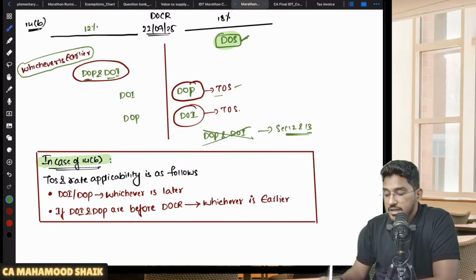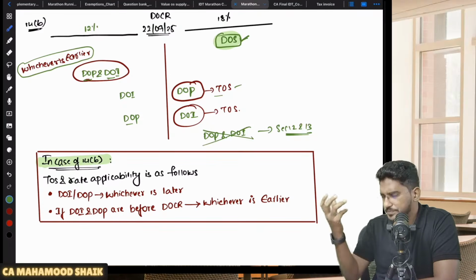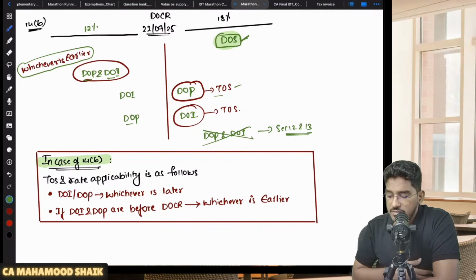Sir, the date of supply is later, and I have given the invoice also later, but payment has happened prior to that. In that case, take the date of invoice, that will become the time of supply, and that rate will become applicable.